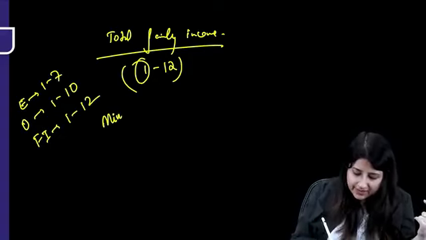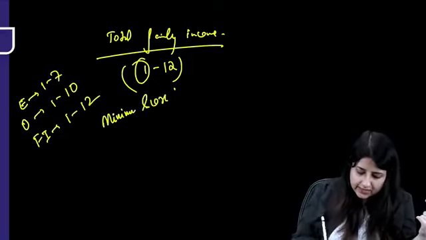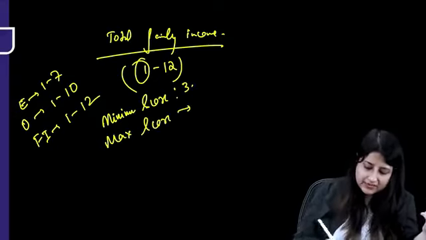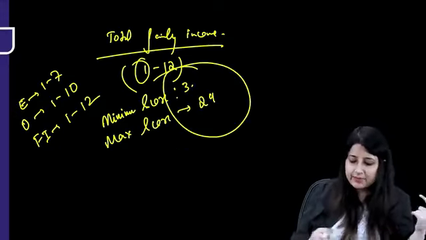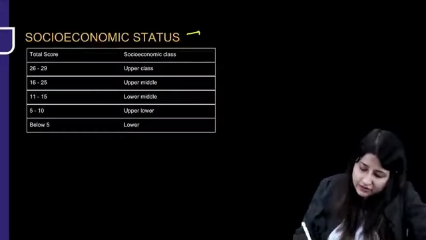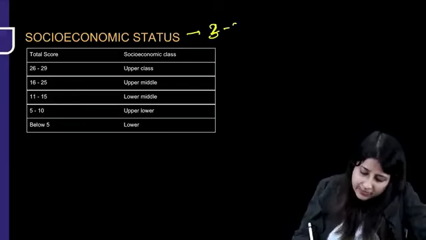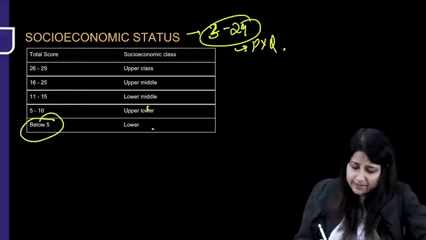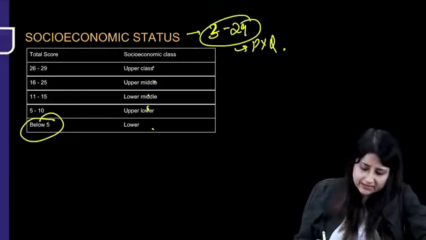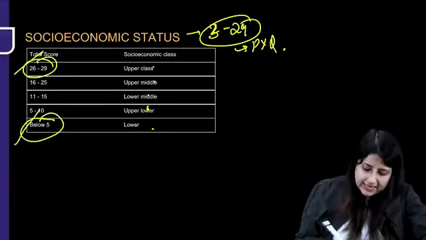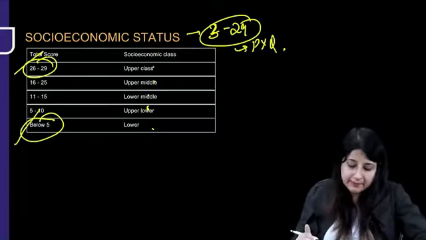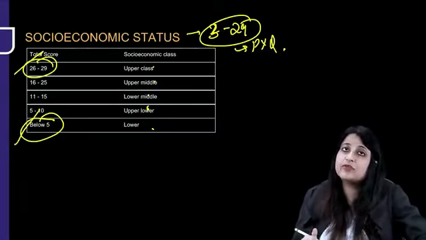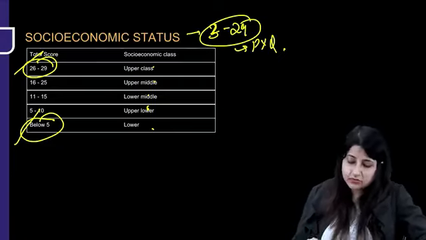So in Kuppuswamy guys, what is the minimum score if you see? 1, 1, 1, so 3. And what is the maximum score if you calculate this? 29. So please remember, Kuppuswamy scale ranges from 3 to 29. Okay, this is a PYQ. And below 5 it is lower, upper lower, lower middle, upper class. Okay, so remember upper class and below 5. Below 5 is lower, but upper class is 26 to 29. But minimum score that this thing will get in Kuppuswamy is 3 and maximum score is 29.